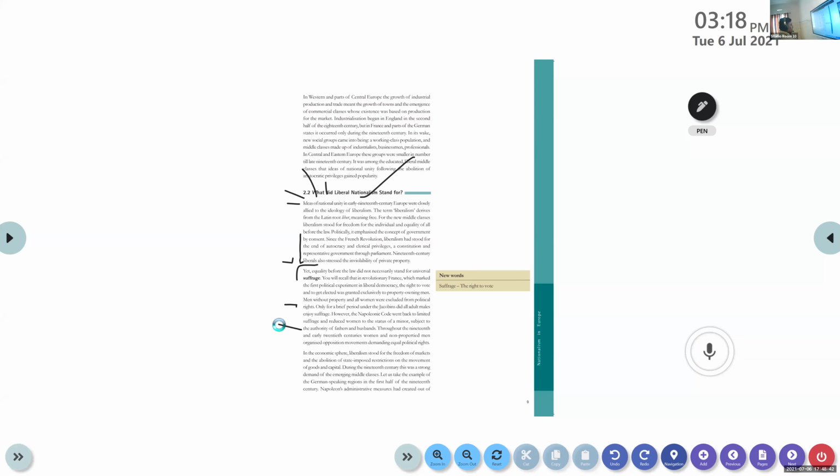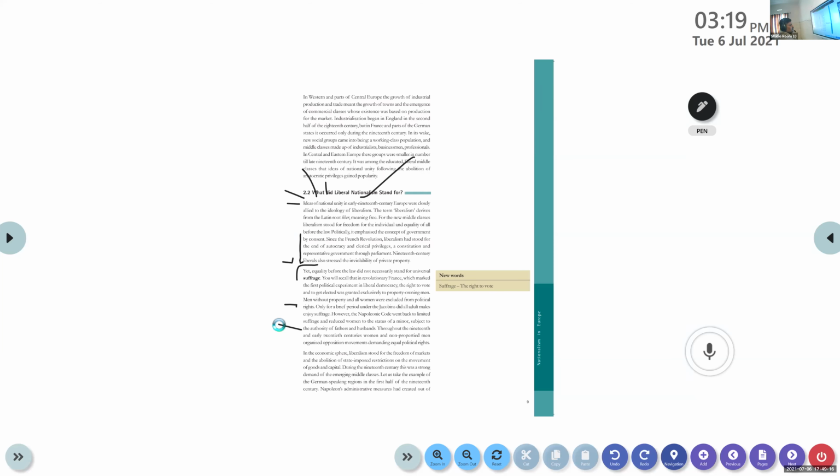Throughout the 19th and early 20th centuries, women and non-propertied men organized opposition movements demanding equal political rights. So what happened at the end of the 19th and the beginning of the 20th century? Men without property and the women started a number of agitations and movements to get the right to vote. Basically they demanded equal political rights, that means the right to vote, suffrage.